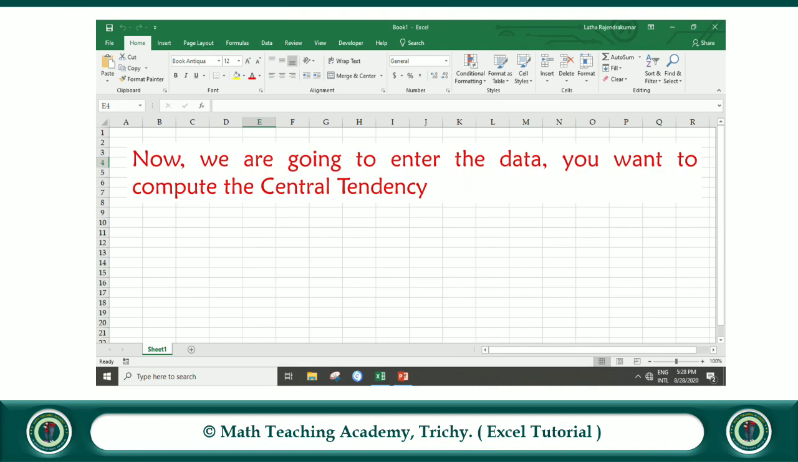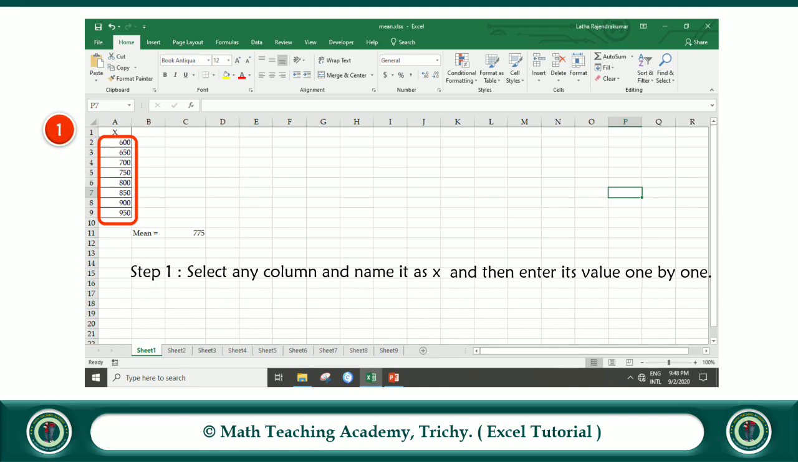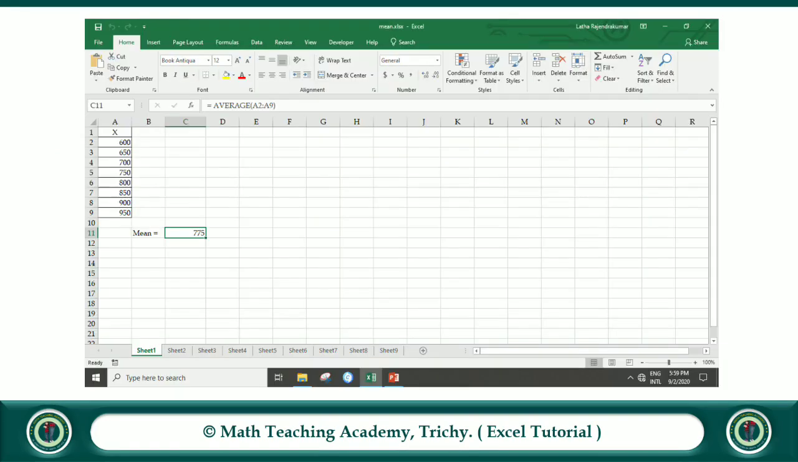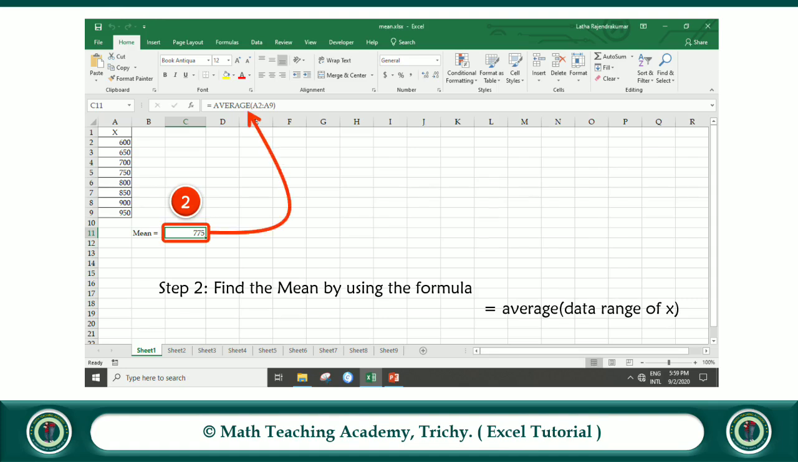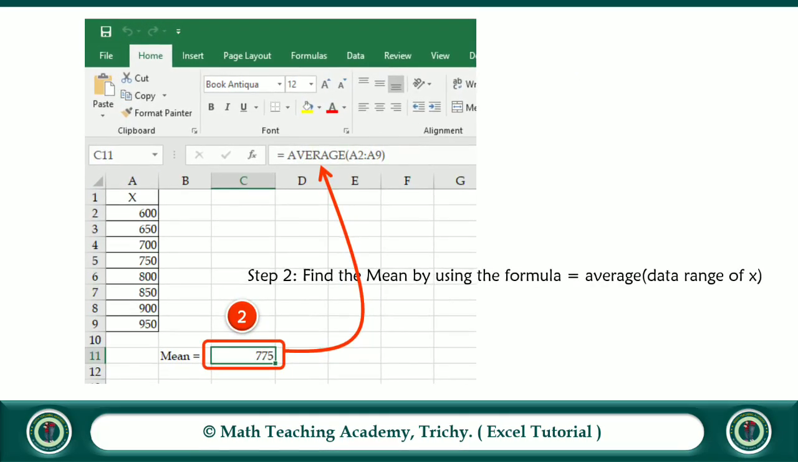Now we are going to enter the data for which you want to compute the central tendency. Step 1. Select any column and name it as X. And then enter its values one by one. Step 2. Find the mean by using the formula equal to average of data range of X. Here the data range is A2 to A9, so that is why here we have used the formula equal to average of A2 colon A9.